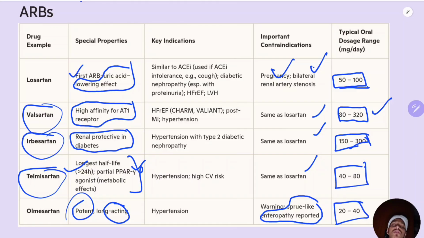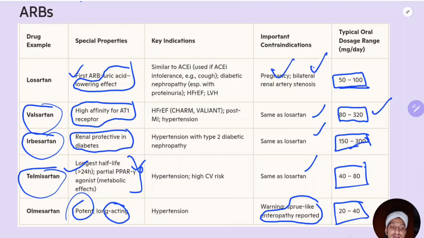One more time, losartan gout patients dosage is 50 to 100 mg. Valsartan cardiac patient dosage is 80 to 320 mg. Irbesartan renal patient, diabetic retinopathy, dosage is 150 to 300 mg. Telmisartan metabolic side effects, high risk CV patients, dosage is 40 to 80 mg. Then olmesartan hypertension dosage is 20 to 40 mg.